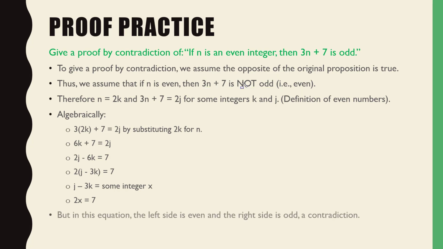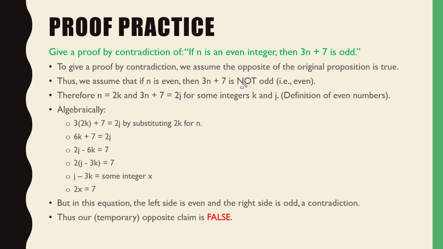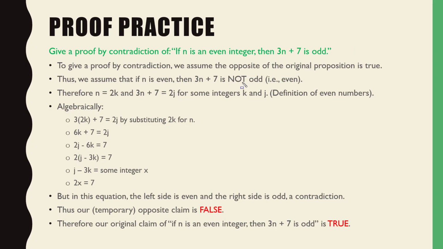So you conclude it by saying, in this equation, the left side is even and the right side is odd, which is a contradiction, okay? Therefore, our temporary opposite claim is false. And if our opposite claim is false, therefore our original claim is true. Right? Now the question came up when we were in teams a minute ago.